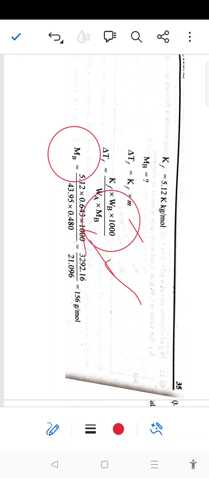Delta Tf we will calculate. After that, Kf is also given. Put the MB, that is the molar mass, we will calculate. So delta Tf, as we know, the relationship is Kf into m, okay. So Kf into m, so the value of molality we will put here. So by using the relationship, put all the values and solve it, we will get the answer: 156 gram per mole is the right answer.